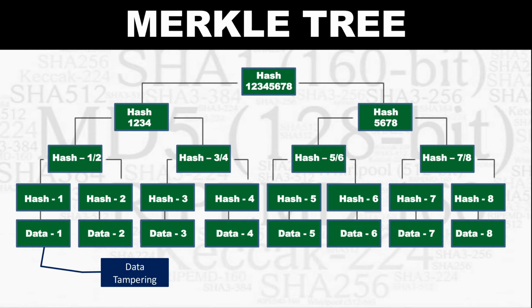Now imagine that in this complete set of data, there is some kind of data tampering observed in data 1. The moment data 1 is tampered, the hash will change. Now if hash 1 changes, what will happen? The complete chain changes and the Merkle root changes. So this is the kind of magical avalanche effect that a hash has.